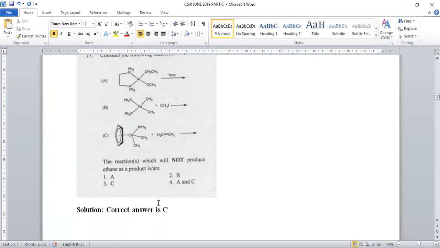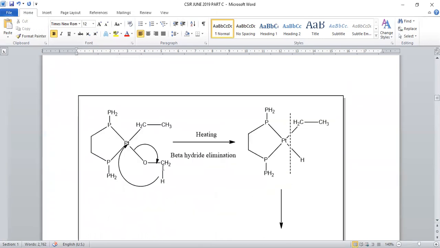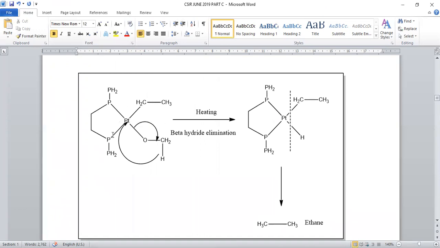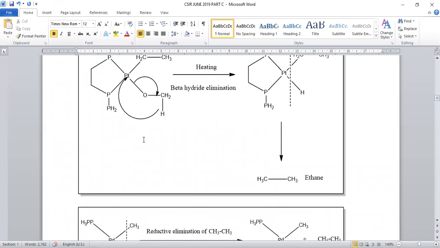By seeing the mechanism, we can clearly observe how it is possible, how they are able to form ethane and this is not forming ethane. Whenever compound 1, that is a platinum complex of square planar, beta hydride elimination is possible whenever beta hydride is directly attached to the platinum. Here we can discard this formaldehyde. Here the formation of platinum H, CH2CH3, this will be discarded in this manner. And here the formation of CH3CH3, which is called ethane. So this platinum complex is generating ethane product.